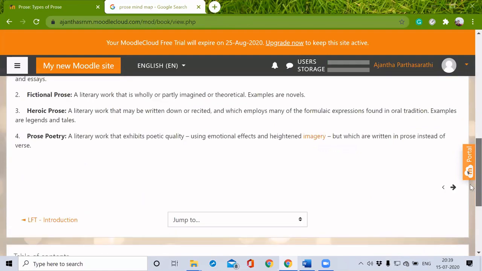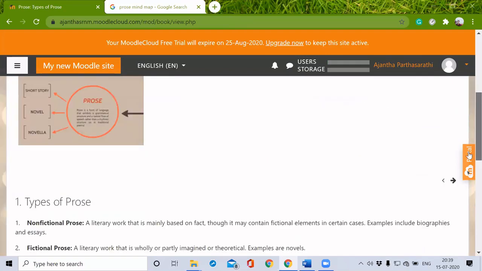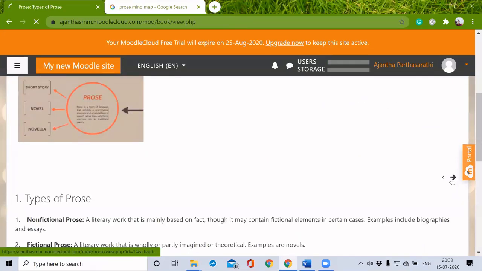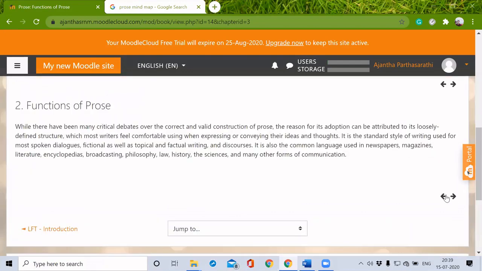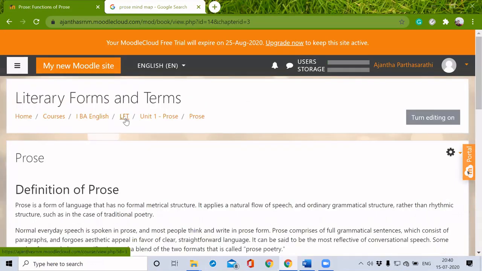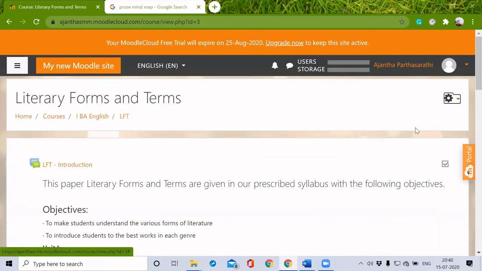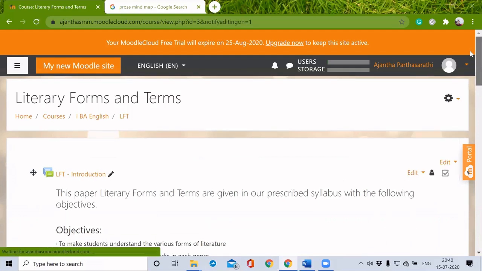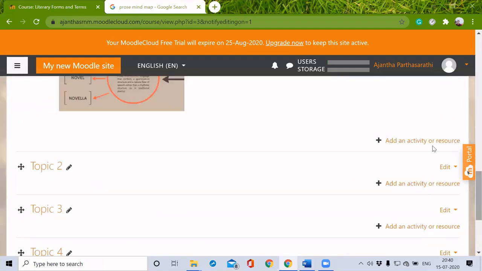So we can see the book here. Clicking this arrow, the students can go to the pages. They can navigate between the pages using these arrows. Fine. So I'm just going to edit the other options, enabling the editing on. This way I have added a resource in the form of a book.